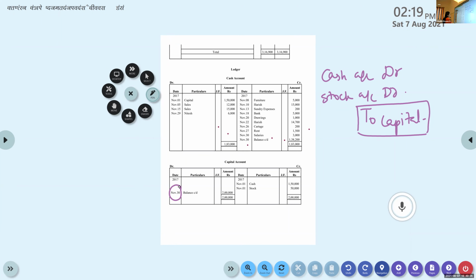Okay. So November 30th. All the accounts you will find November 30th. Why? It is on the last day of a month that we do the balancing. Why? Because in that particular month, what is the capital available? What is the status of cash? That is what we are finding out. So by just looking at the balancing figure, we understand, oh, the liability is 2 lakhs. Okay, so that entry is over.